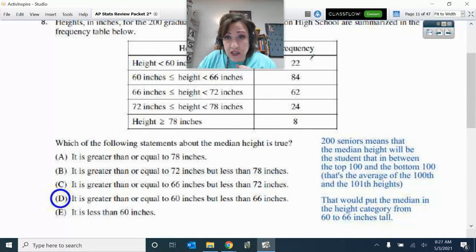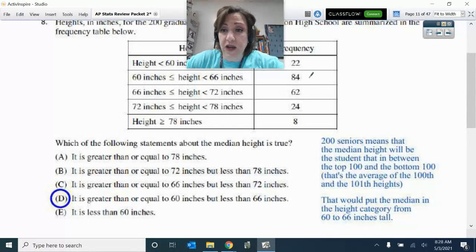So then I count. And so I'm like, okay, 22 plus 84. Well, that's well over 101. So once I add these two together, that gets me past the middle. So then I know the middle is somewhere in here because I have the first 22 and then I have the next 84 of them.